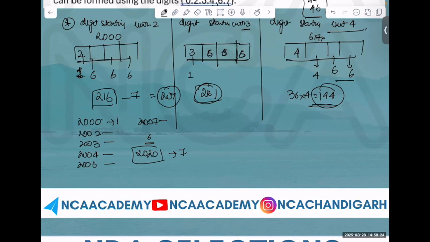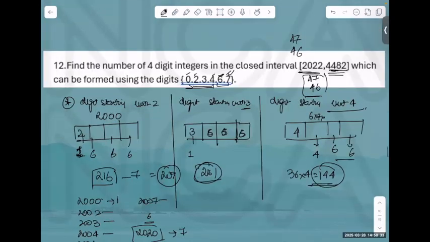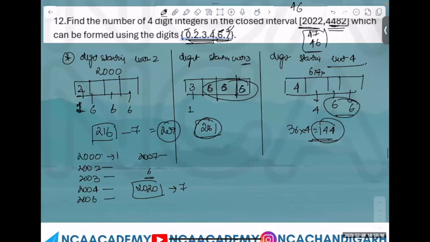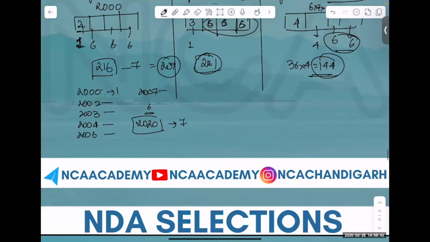2000 में कितने नंबर्स बन रहे हैं? 216. Because how many digits do we have? Repetitions are allowed, no? All this, why did we... 6 repetitions were allowed? Is it clear? Only thing smarter that you had to do was do this. Rest of it was... you got scared because of this, nothing else. If we add all of them, 216, 144, 209, it will become 569. That's the answer.